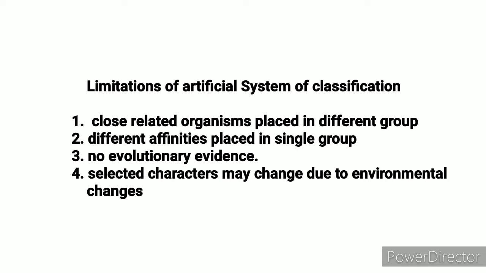The third drawback is that there is no evolutionary evidence or evolutionary relationship in this type of classification. Another major drawback is that the characters selected for artificial classification of organisms may change due to environmental changes. These are the most important drawbacks of artificial classification.